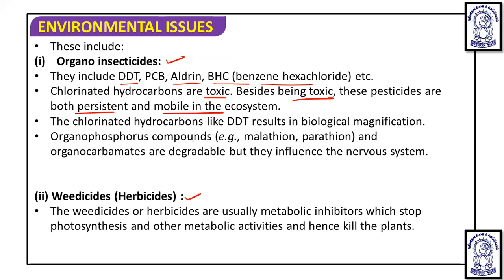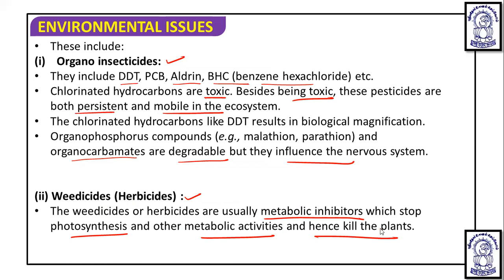Organophosphorus compounds, that is malathion and parathion, and organocarbamates are degradable, but they influence the nervous system. And another group is the weedicides or herbicides. These weedicides or herbicides are usually metabolic inhibitors, which stop photosynthesis and other metabolic activities and hence kill the plants.